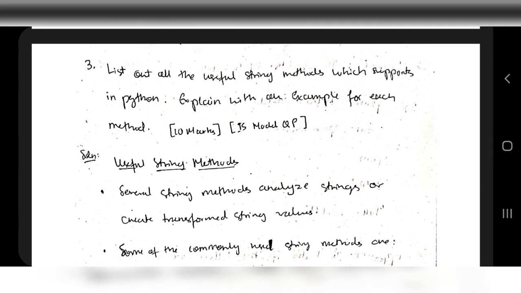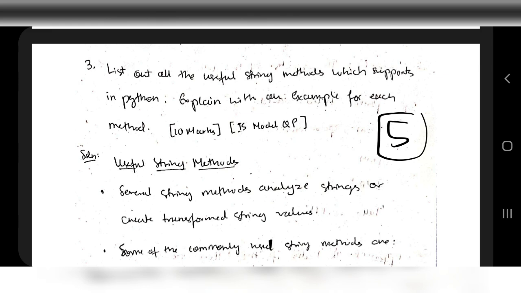So moving on to the next one: list out all the useful string methods with code snippets and explain each with an example. Based on how many marks they have asked, you have to explain that many functions. So how many marks? 10 marks, right? For that you have to explain at least 5 string methods. You can explain more than that, but at least 5 should be there.